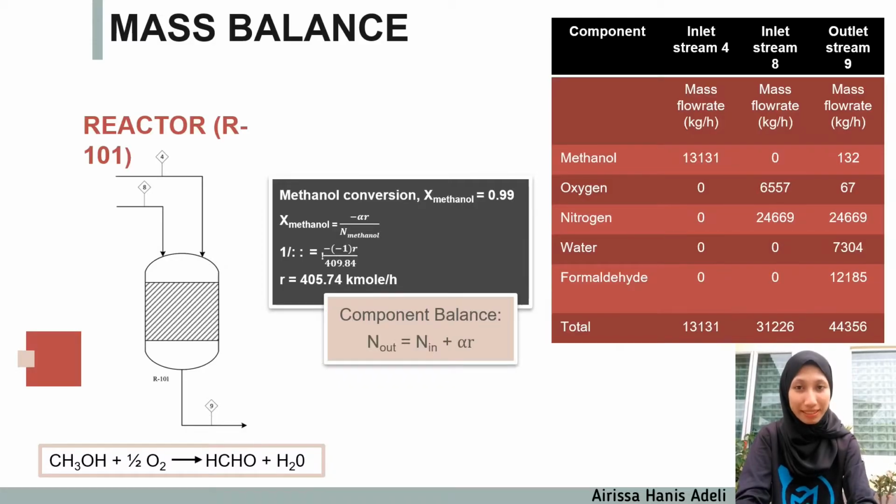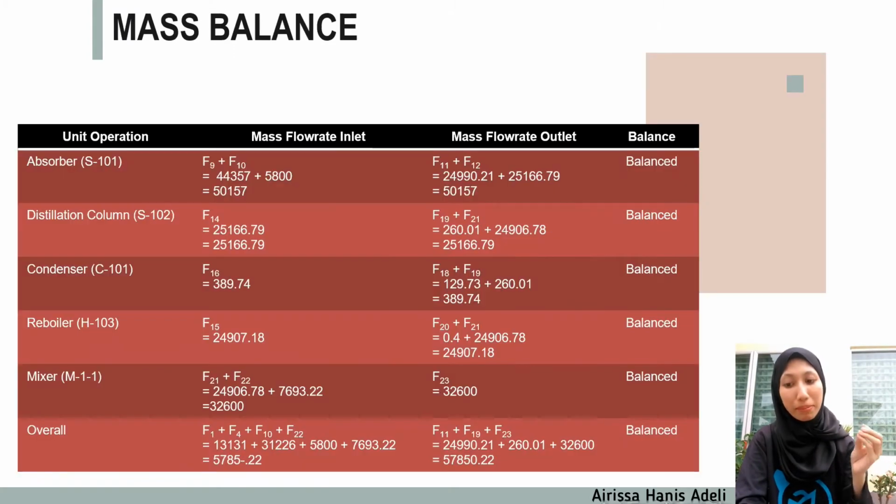For the mass balance, since the methanol conversion is 99%, the rate of reaction is calculated to be 405.74 kmol per hour. By using the formula N out equals N in plus alpha R, the component balances are calculated as shown above, while the mass balances on other unit operations are all balanced as well.